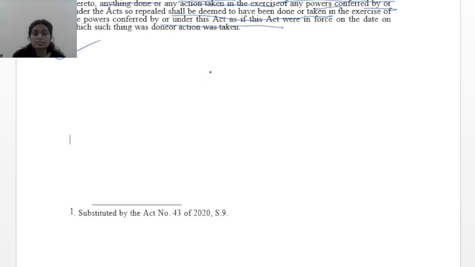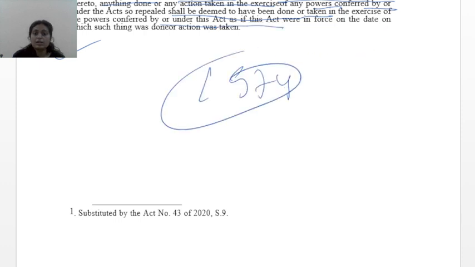So this is a 1974 act, and it has repealed the 1930 act. This is it in this video. I hope you understood this Andhra Pradesh Gaming Act.